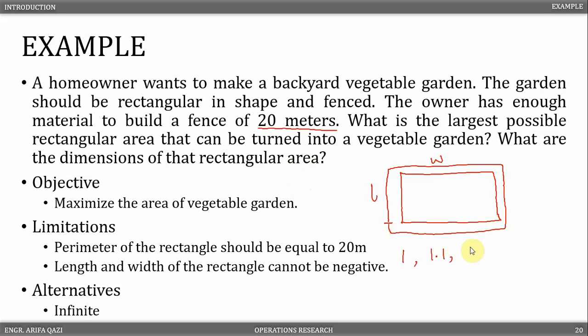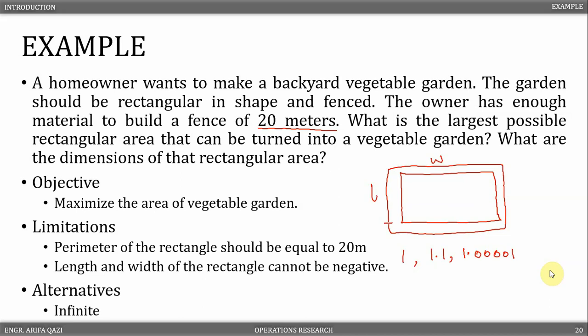1.1, 1.00001, and so on are called continuous variables. Examples of such variables include height, weight, temperature, and so on. Continuous variables make it difficult, if not impossible, to find the solution by listing down alternatives like in the ticket example. So we need to make use of advanced mathematical concepts to solve such problems.